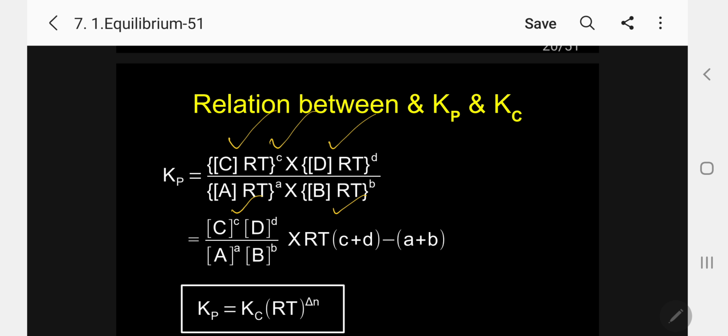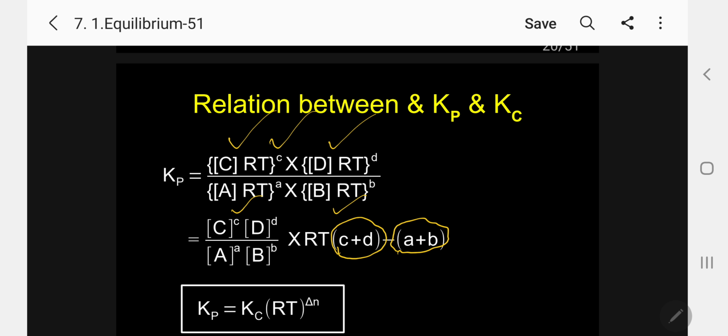So a common factor I will take now. RT is the common factor, so I will take it out. Automatically we get [C] to the power of c into [D] to the power of d divided by [A] to the power of a into [B] to the power of b, into RT to the power of (c plus d) minus (a plus b). Here c plus d is the total number of moles of products, and a plus b is the total number of moles of reactants. This is the most important.